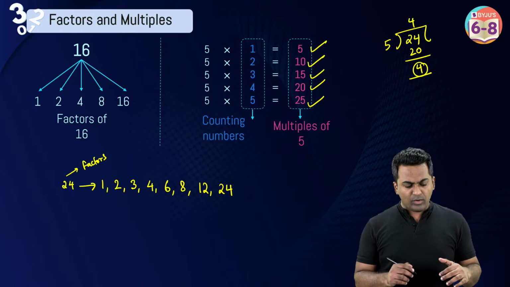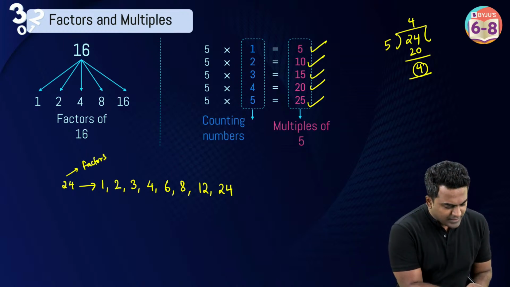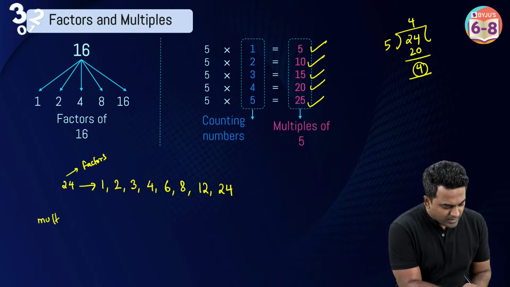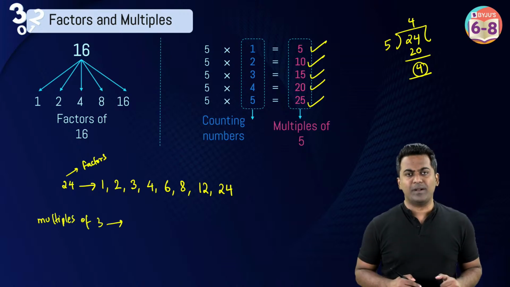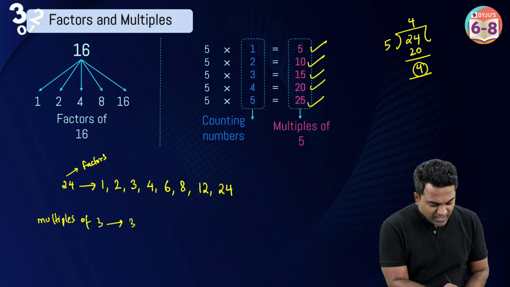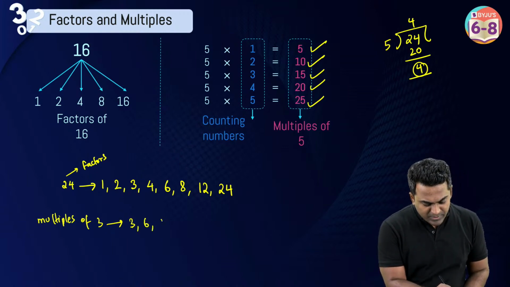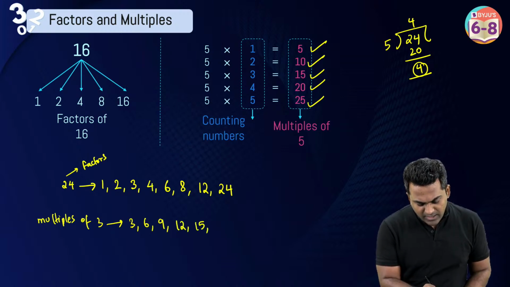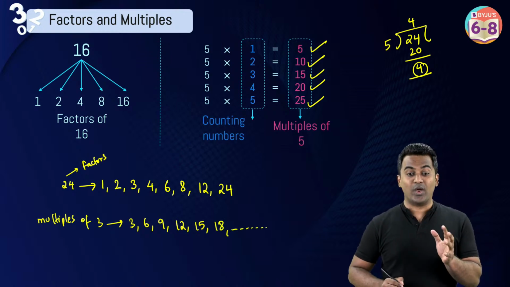Okay. Now, if I ask you multiples of 3, what are you going to say? Multiples of 3 means what? You're going to tell me the 3 times table. 3 times 1 is 3, 3 times 2 is 6, 3 times 3 is 9, 3 times 4 is 12, 3 times 5 is 15, 3 times 6 is 18, and the list is going to go on and on.